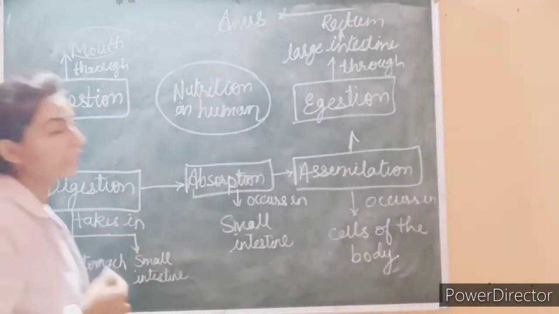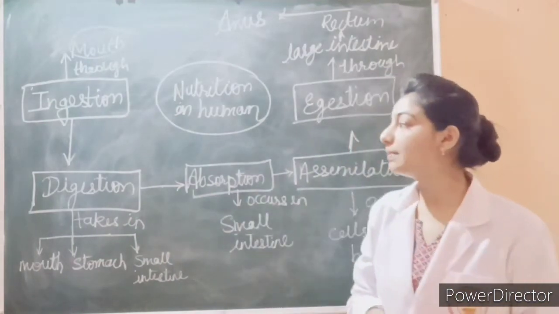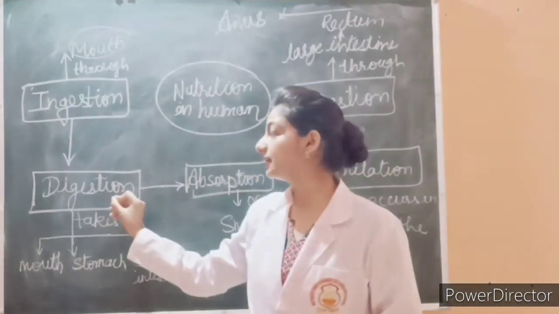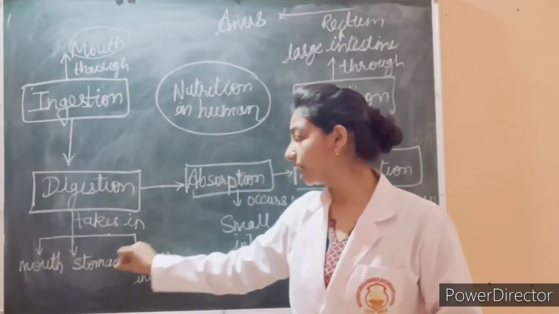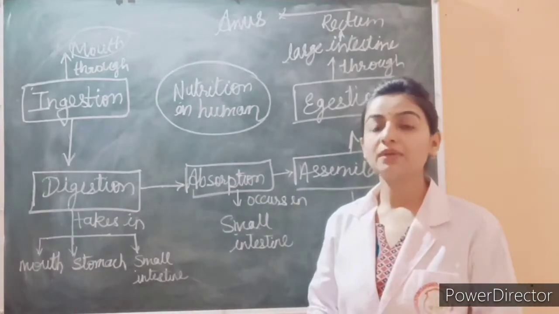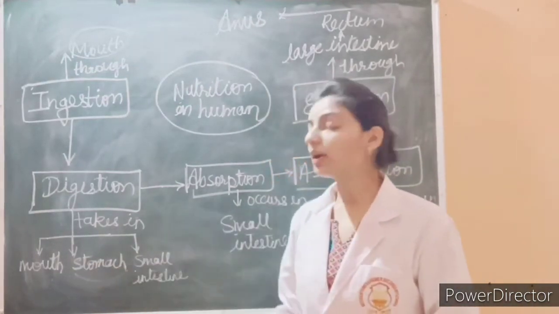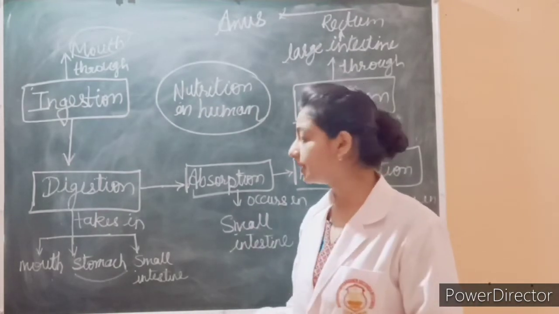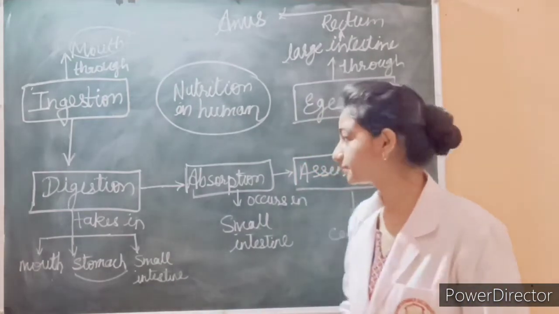Now after eating, our food pipe or esophagus helps us to digest food. Digestion takes place in the mouth, then the stomach, then the small intestine. First we eat, then it goes to the stomach, where all the juices mix up, and the undigested food goes to the small intestine.